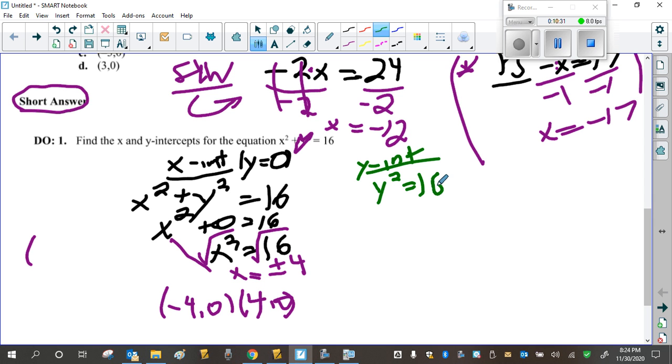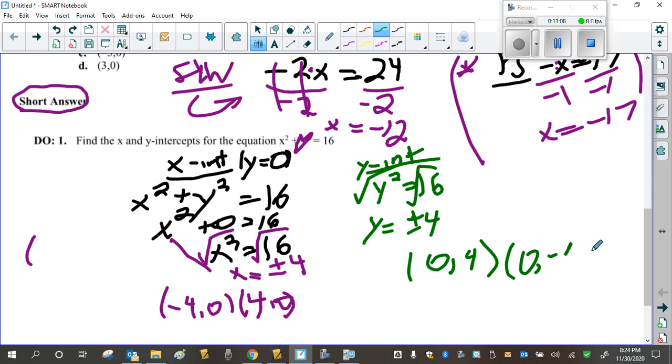I'll give you 16 seconds to see if you can do that properly. And for full marks, square root. What's the square root of 16? You darn right it is. Sorry for swearing. Positive and negative 4. So, this does not have a multiple choice. But if you don't put the negatives, you're going to get 1 out of 2, just like you did on your quiz.